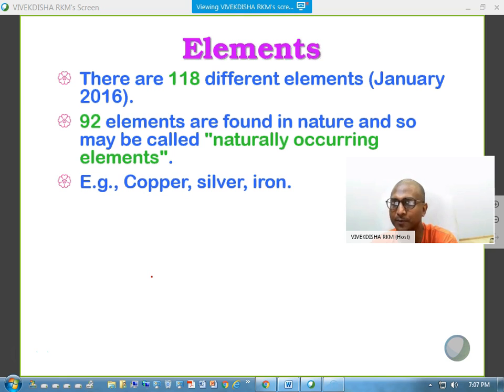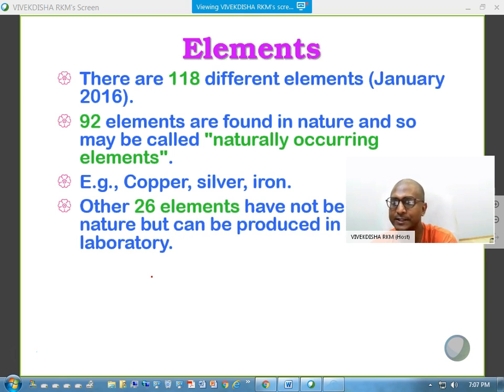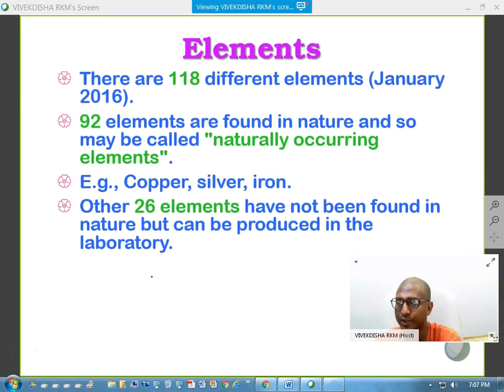They can be produced in a laboratory. For example, 26 elements can be produced in a laboratory. They cannot be obtained in nature. So this is about elements.